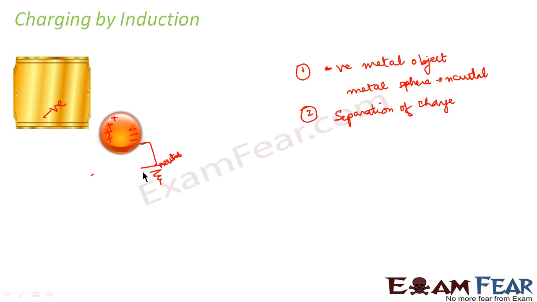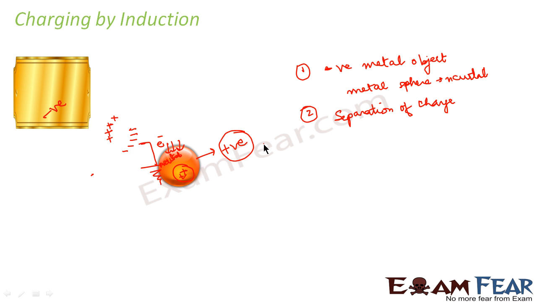Right? In this case, what are you doing? First, separation of charge is taking place, right? Then the electrons which are accumulated at this end, you earth them to the ground. So once they are grounded, what happens? Your object is positively charged because these electrons are grounded. So the electrons will go to the ground safely. After this, if you look at the sphere, what is remaining? Only positive charges. So the sphere becomes positively charged.